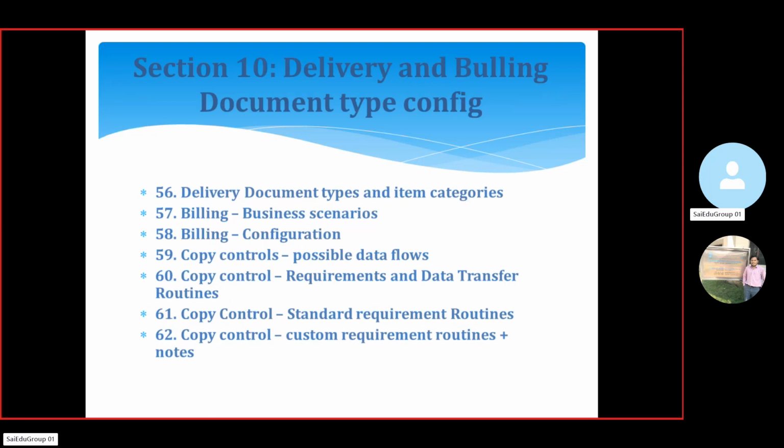In section 10, we are going to discuss delivery and billing document configuration. Here we are going to discuss delivery document types and item category. Next we are going to discuss billing business scenarios and billing configurations, and the possible data flows with copy controls. And next, requirements and data transfer routines.